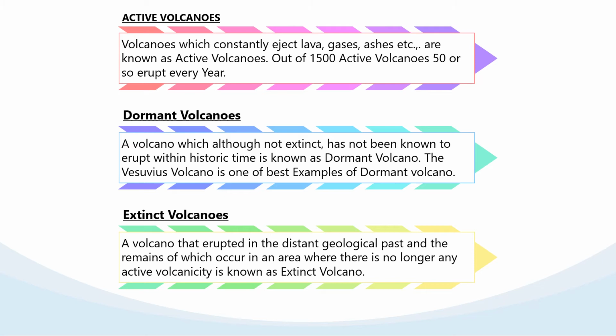Next we talk about the dormant volcano. Dormant volcanoes are those which are quiet till now, but anytime they can erupt. They are called dormant volcanoes, or sleeping volcanoes. The best example is the Vesuvius volcano. It is considered a dormant volcano, but it is the most dangerous volcano. It is also an active volcano, you can say.